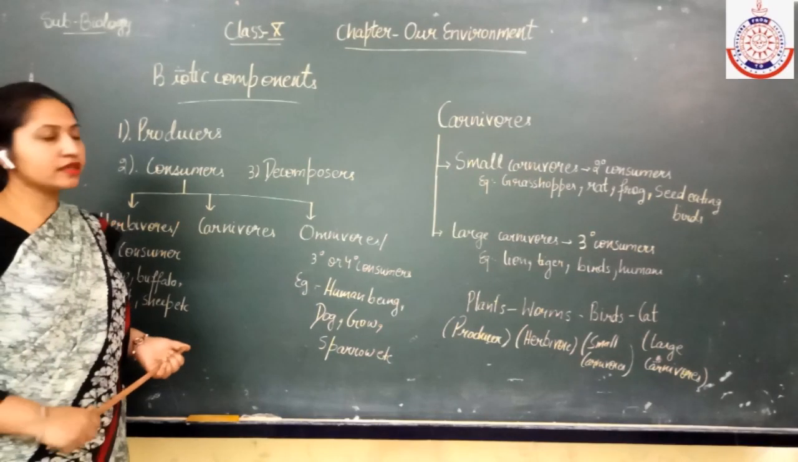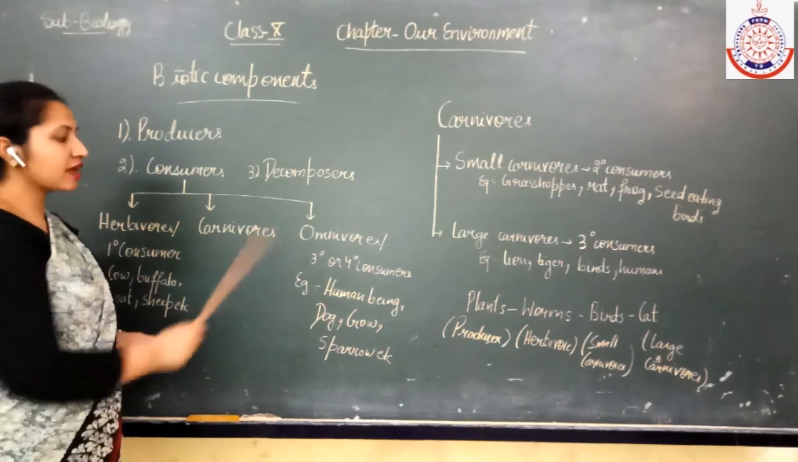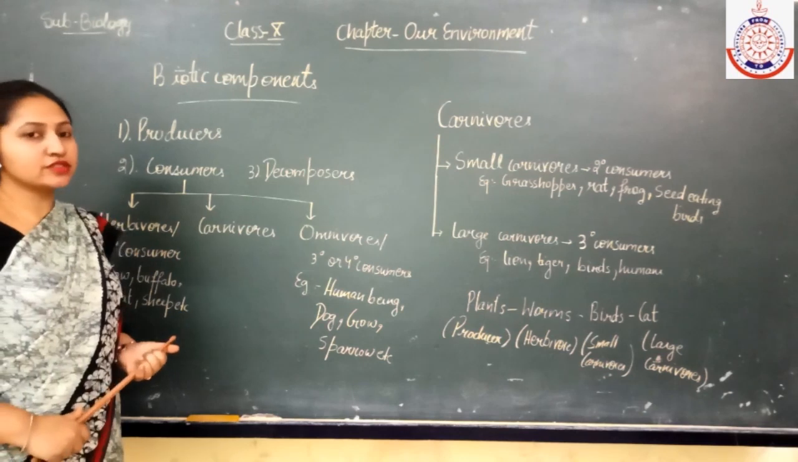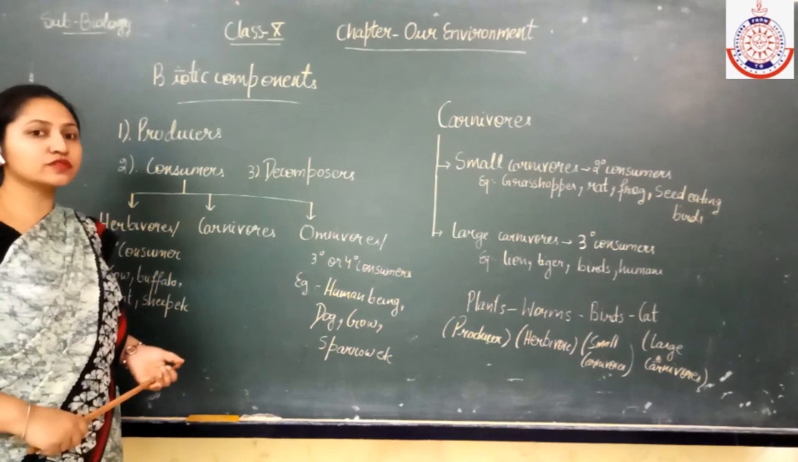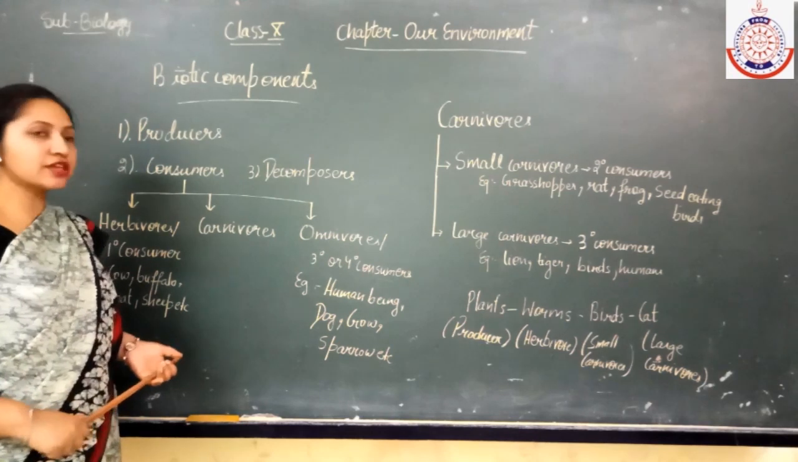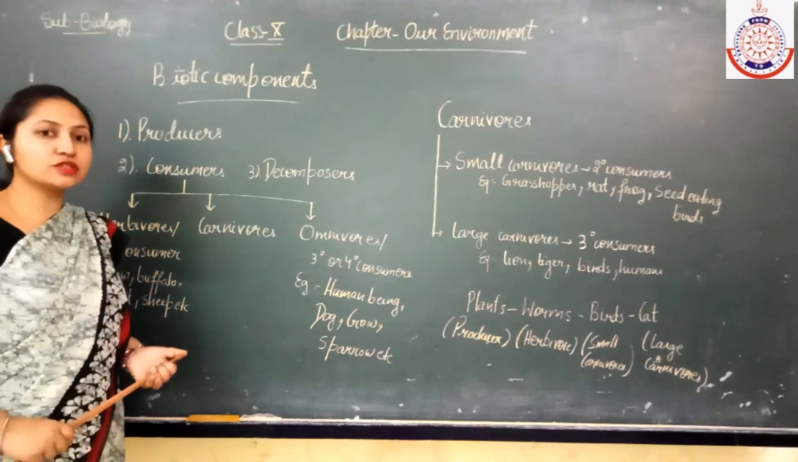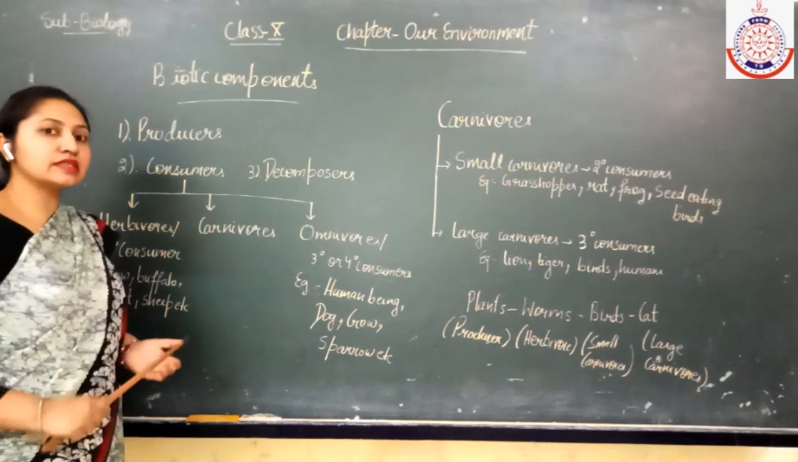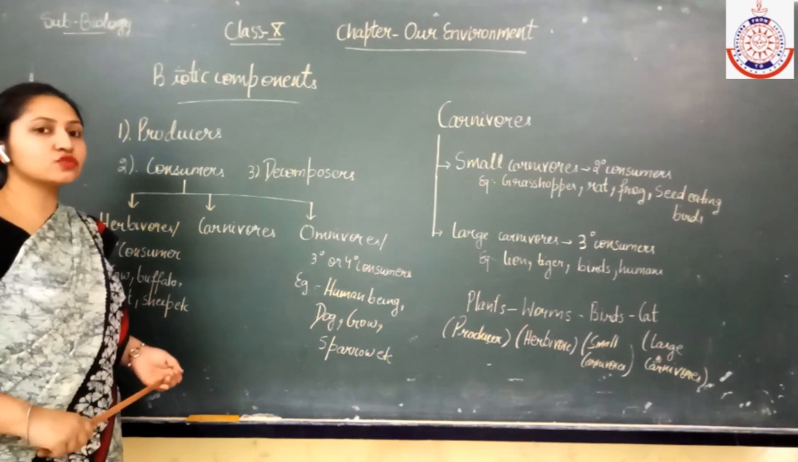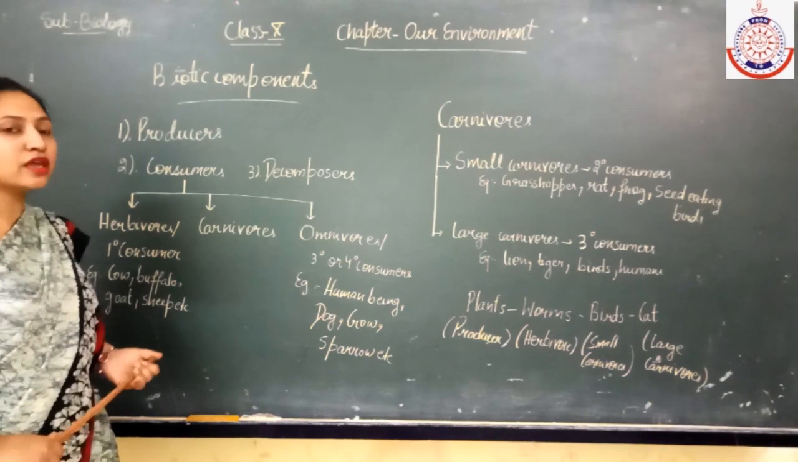The next category is omnivores. Omnivores come under the tertiary as well as the quaternary consumer, as they depend upon the producers as well as the carnivores for their food. They eat flesh as well as plants. So that's why they are known as omnivores. They can be the tertiary consumer and they can be the quaternary consumer. It depends upon the food chain.